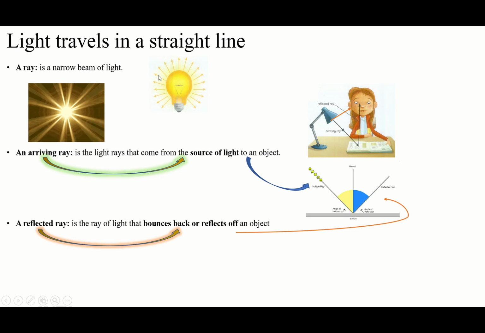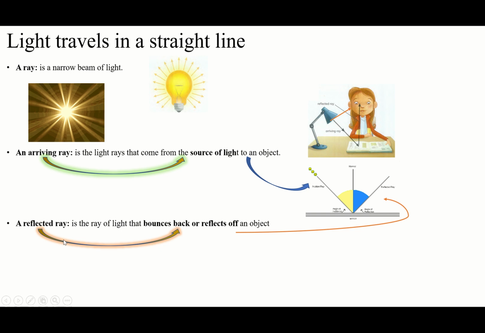These rays mean we can say the first light that comes out from the source of the light. Not only, because you have two types of rays, okay? Any kind of the light will be a ray of the light. But which ray? Two types: one is the arriving ray, one is the reflected ray.